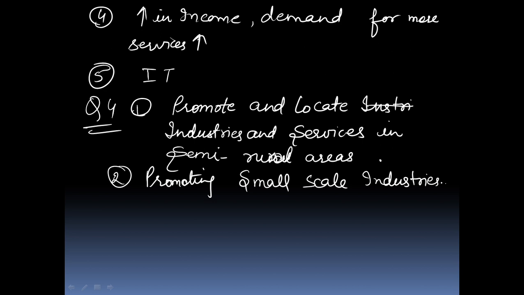And this is the way by which we can employ more people in the same field.